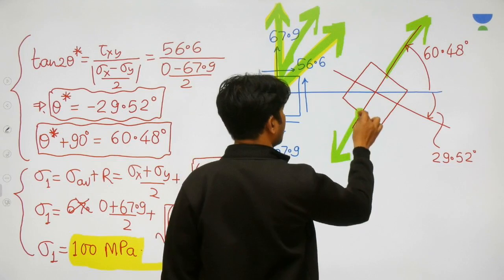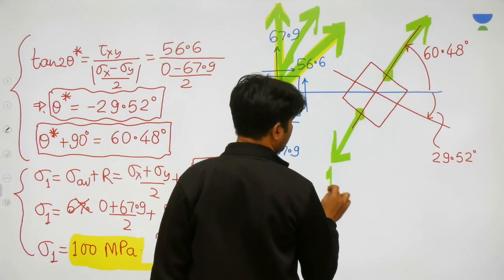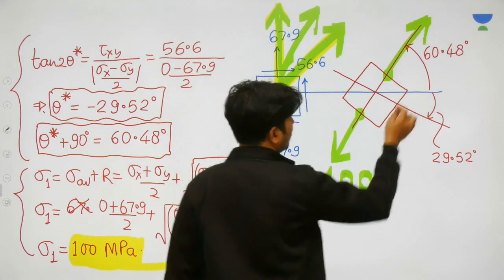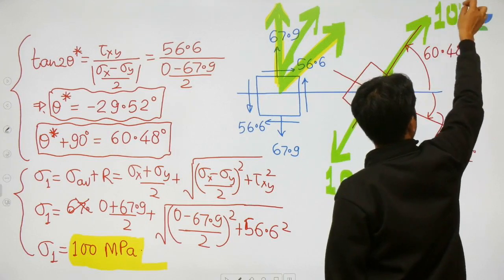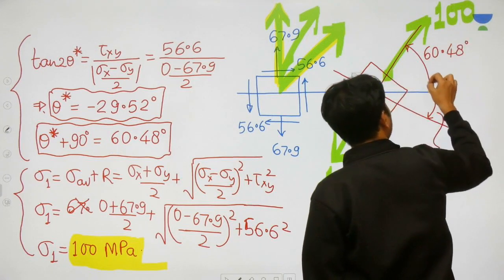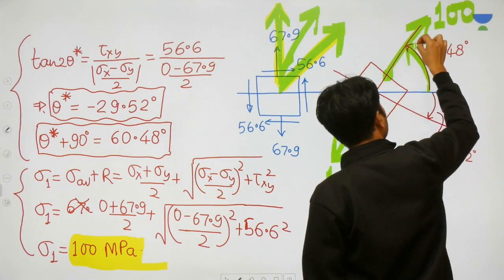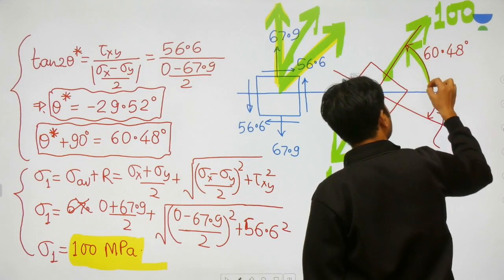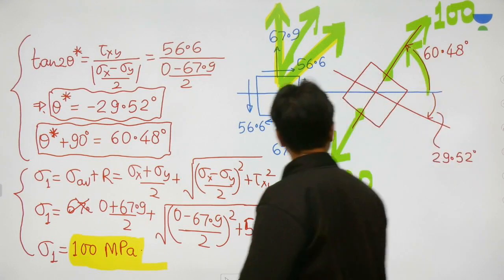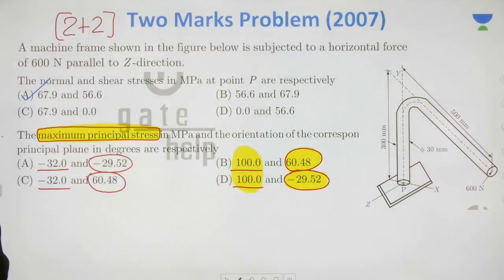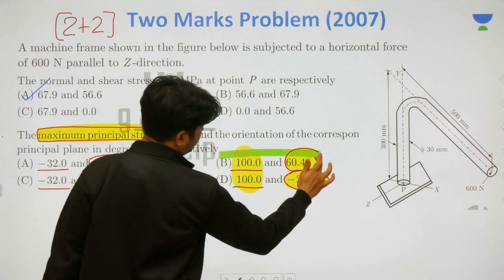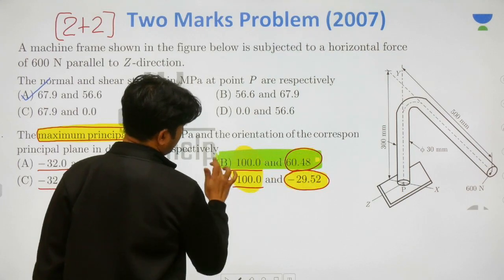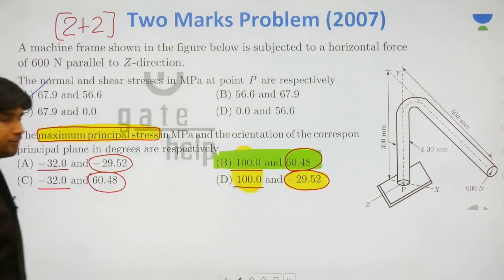Congratulations, we declare that this 100 value is available at 60.48 degrees, and therefore B is the correct one.